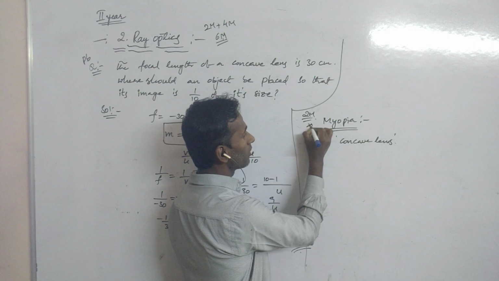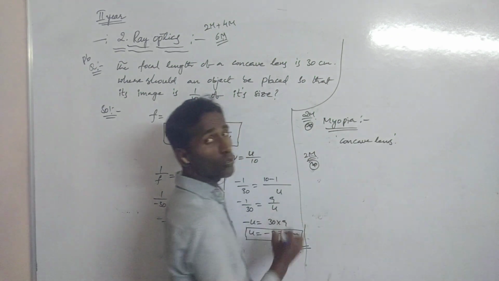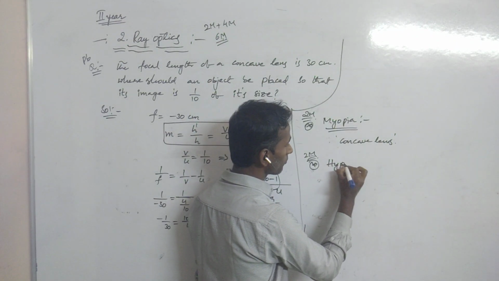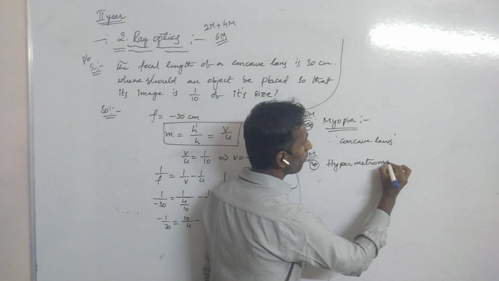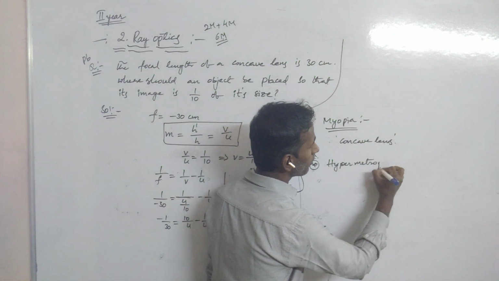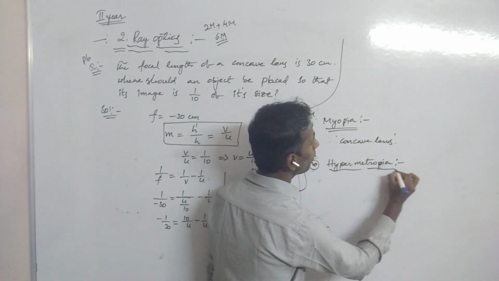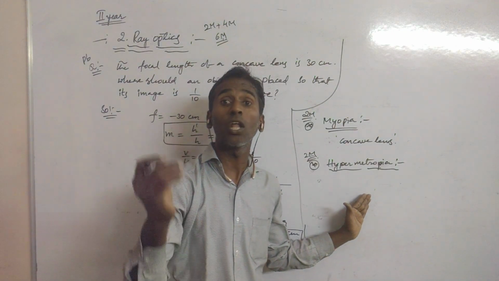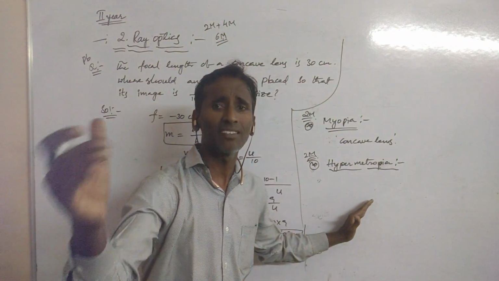And the second one, this is also a most important 2 mark question, hypermetropia. What is hypermetropia? It also has another name, long-sightedness or far-sightedness.